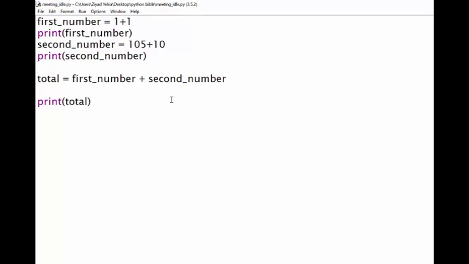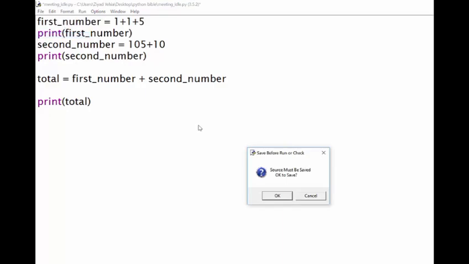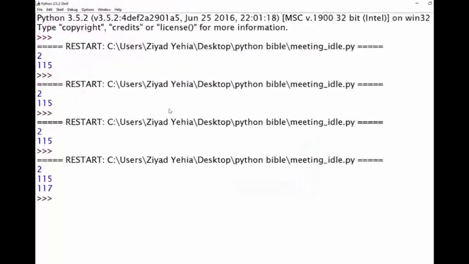So as you can see, by creating variables to store important information, we can make our information much more reusable and easily findable because we can give it very convenient names. Also, look at how much easier it is to change our code. If we wanted to add 5 to the first number, we can do that. And when we run our script, we see that not only the first number changes, but so does total.